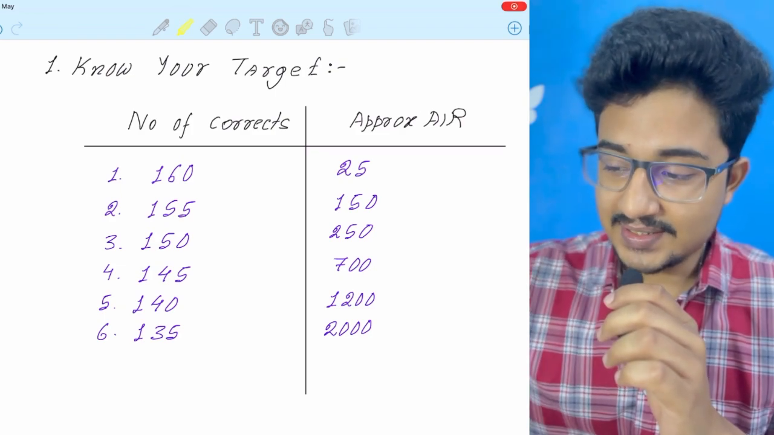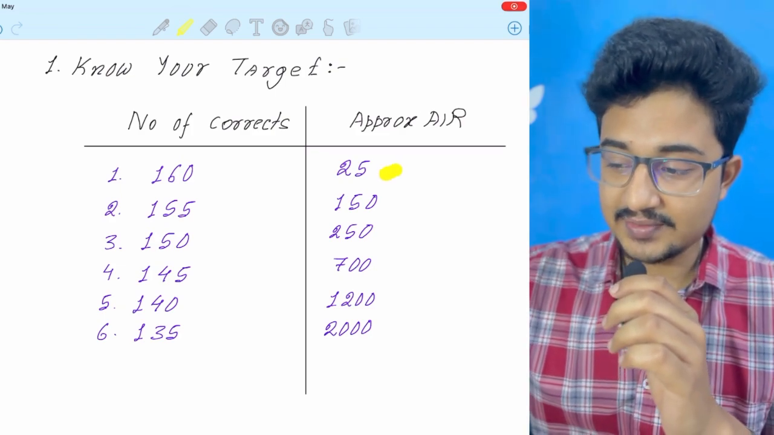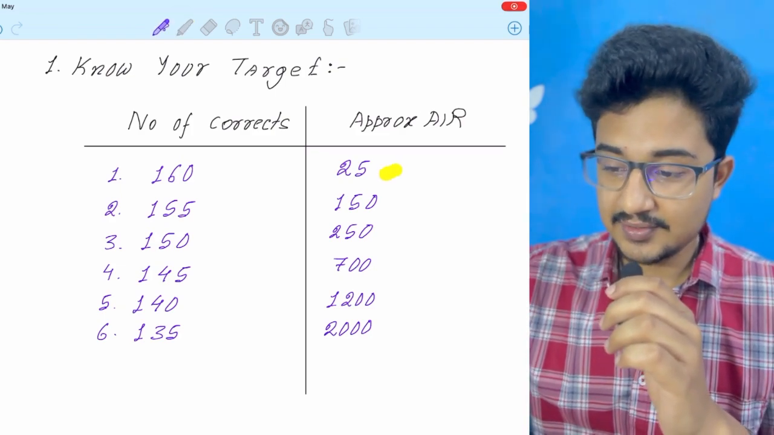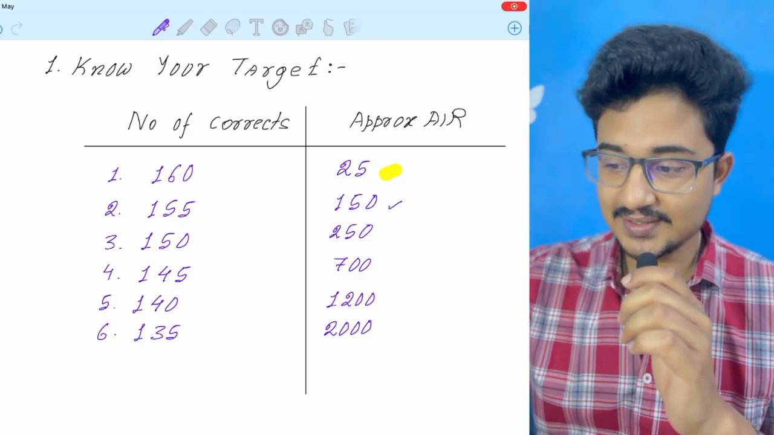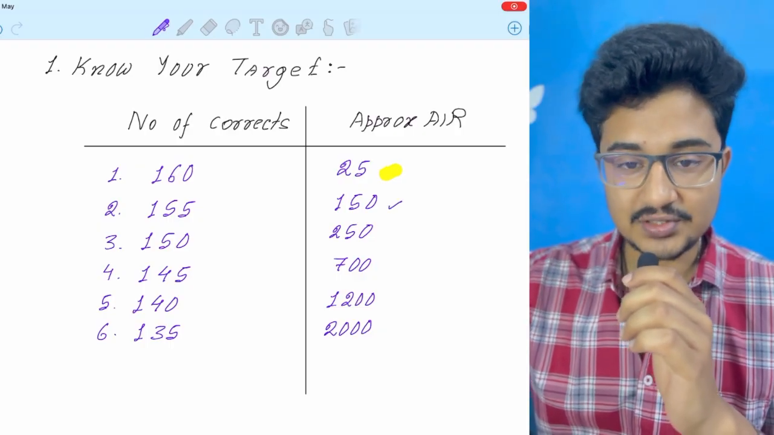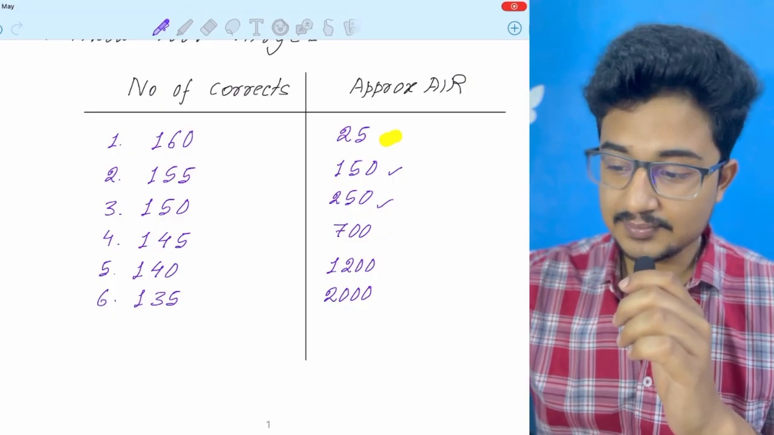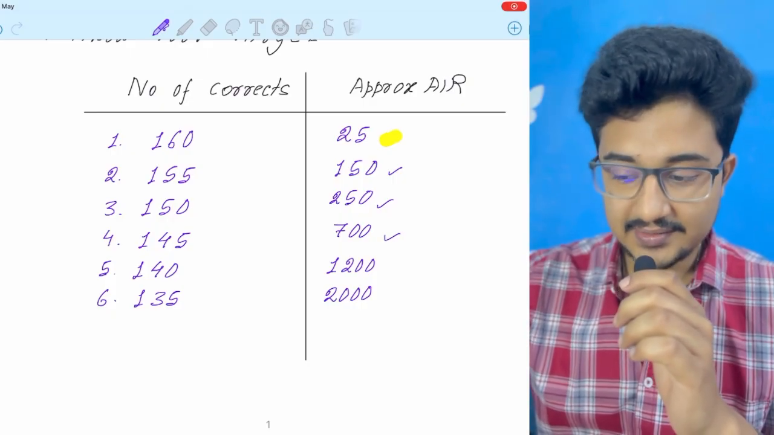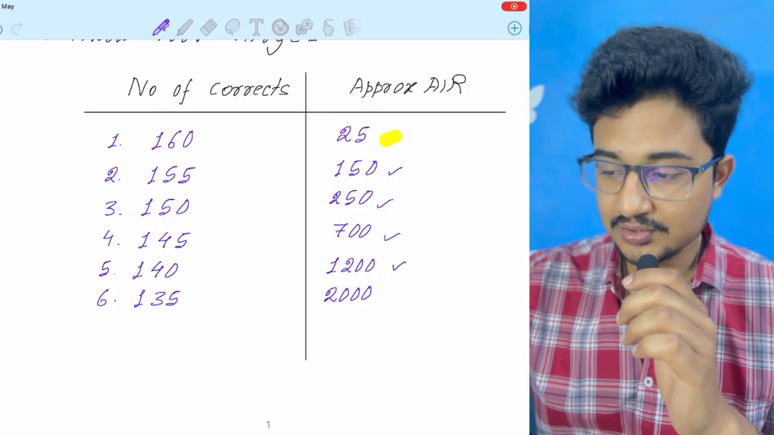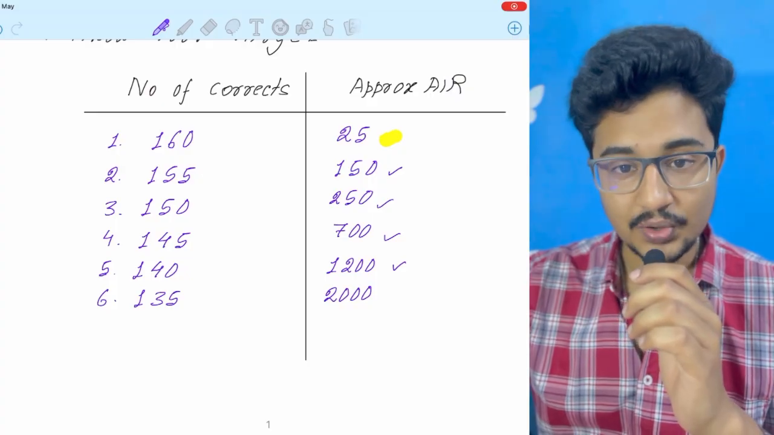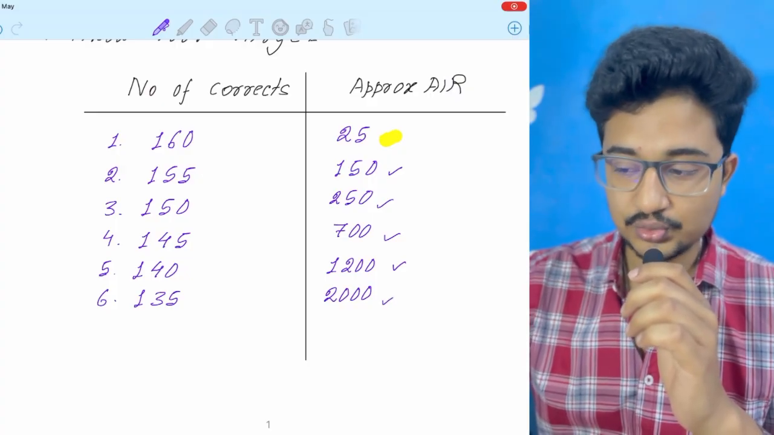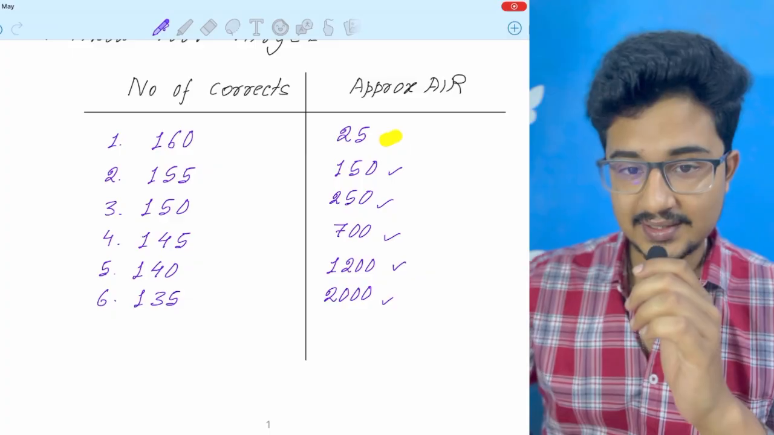So for 160 corrects, the approximate rank is 25. For 155 corrects, the approximate rank is 150. 150 corrects, 250 AIR; 145 corrects, 700; 140 corrects, 1200; and 135 corrects, 2000. This is the approximate AIR.